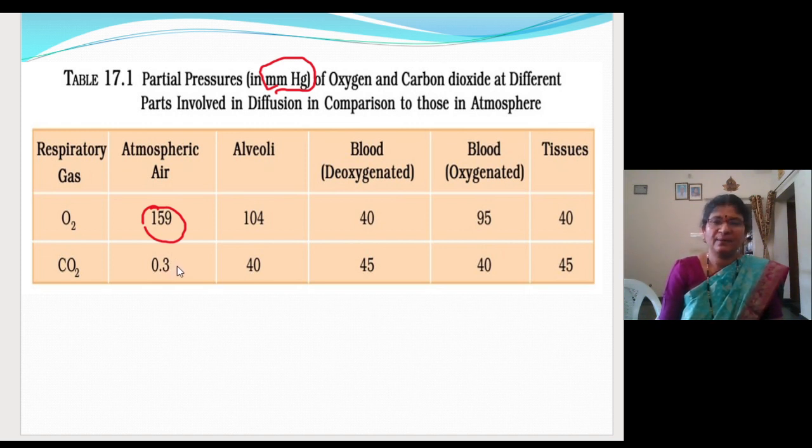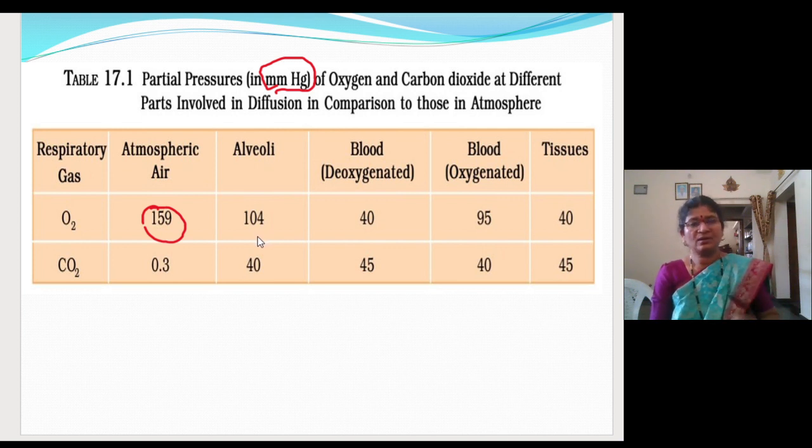0.3 mm of mercury. So when the atmospheric air is inhaled into the alveoli, there the oxygen concentration will get reduced because in the respiratory system, carbon dioxide also will be there in the dead space. You know that in the nasal chamber, in the trachea, bronchi, some amount of gas will be there.